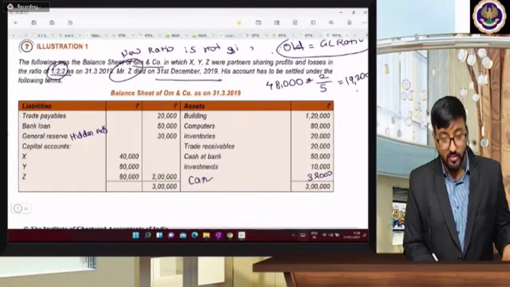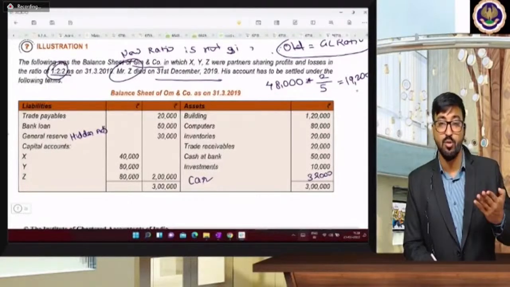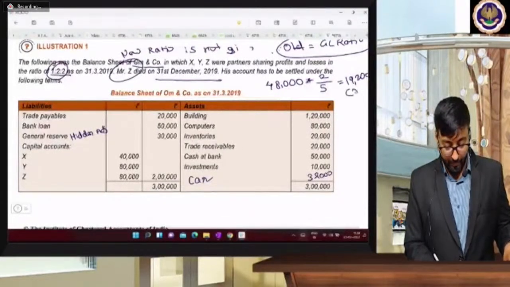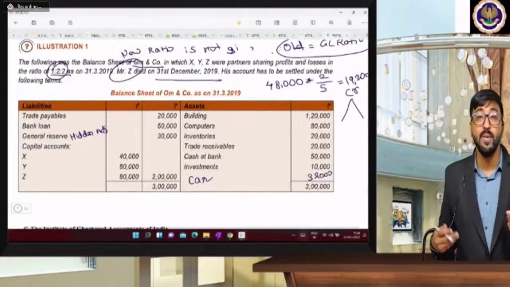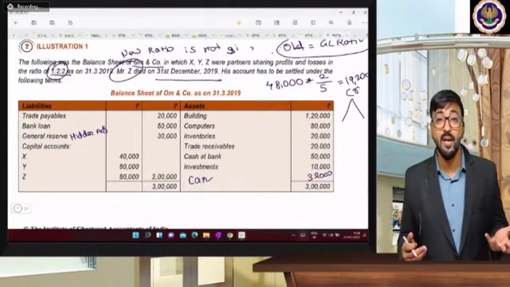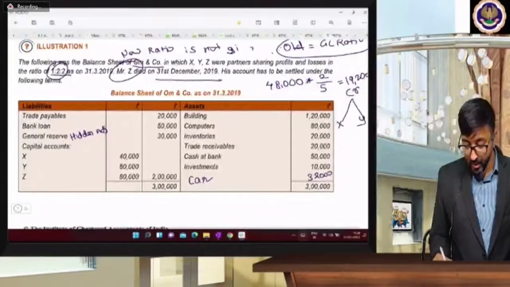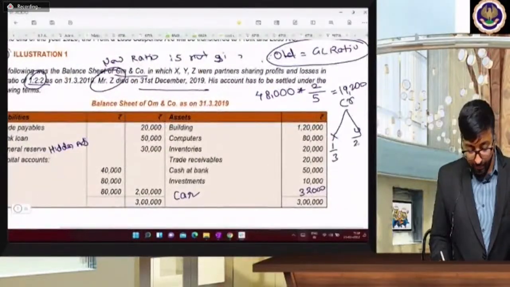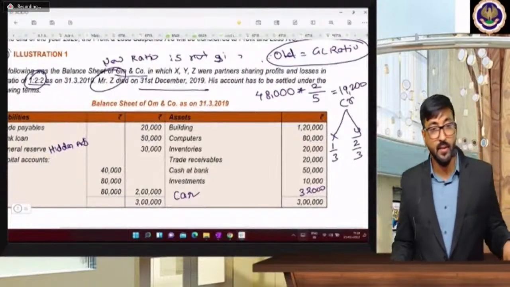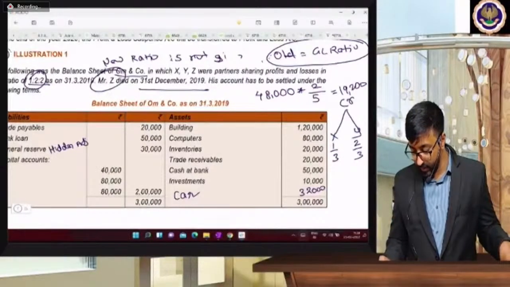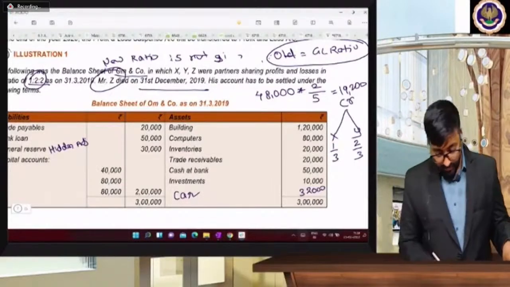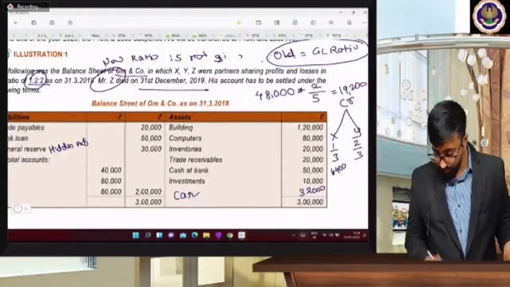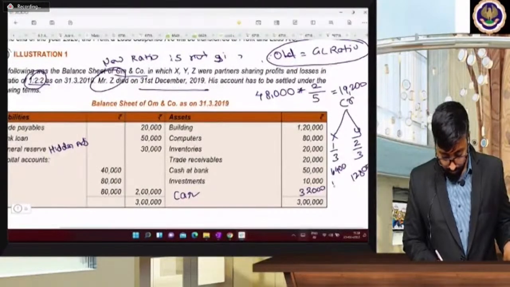And who will get this amount? Z. So Z को मिलेगा मतलब बिजनेस देगा. सो Z बिजनेस के लिए क्रेडिट और डेबिट? क्रेडिट. And who will bring this amount? X and Y. Correct है? In which ratio? In their gaining losing ratio. So what is the gaining losing ratio beta? 1/3, 2/3. So divide by 3 into 1, 6,400, and 2 is equal to 12,800. इसको डेबिट करेंगे.